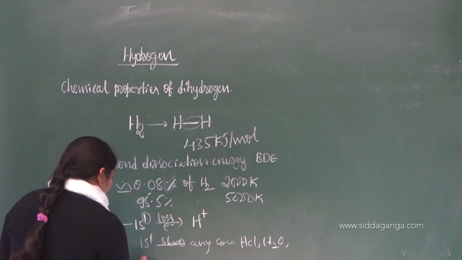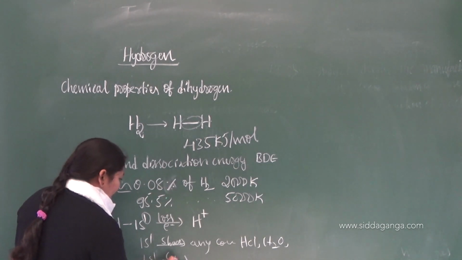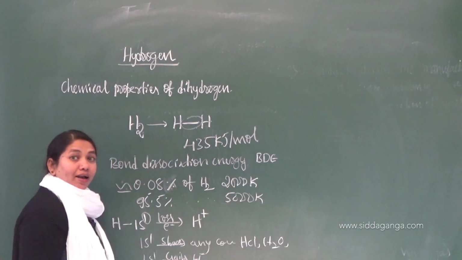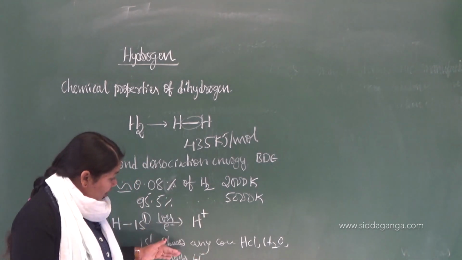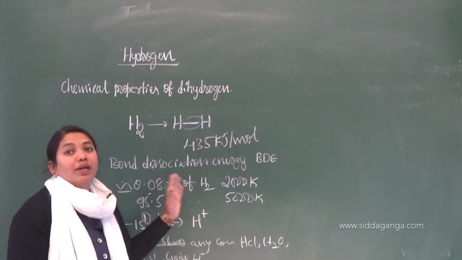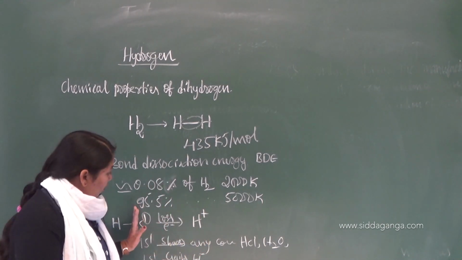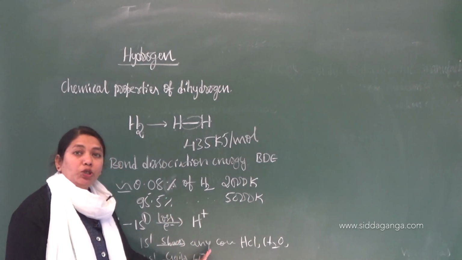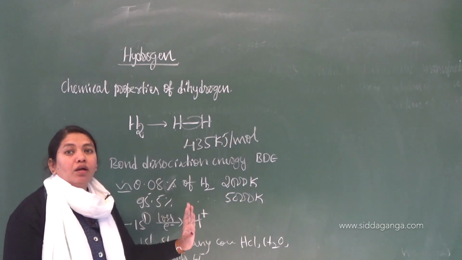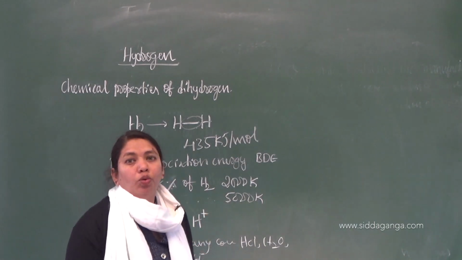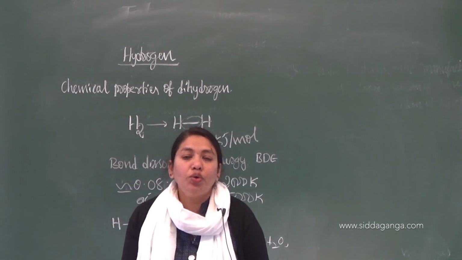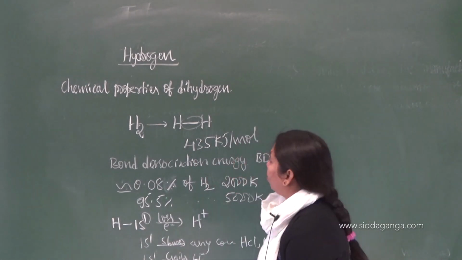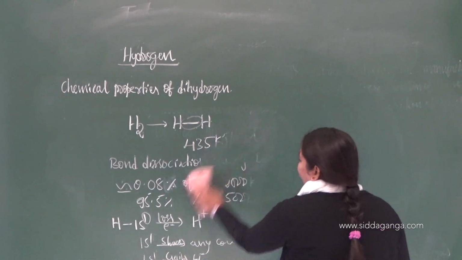And similarly, it can gain an electron. If it gains the electron, it will become H minus, the hydride ion. So these are the three ways in which hydrogen is involved in a chemical reaction. Either it will lose the electron to become H plus, or it will gain the electron to become H minus, or it will share the electron to form a compound. This is the way hydrogen is involved in chemical reactions. Okay, so let us discuss what those chemical properties are.